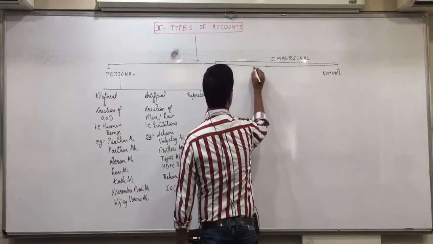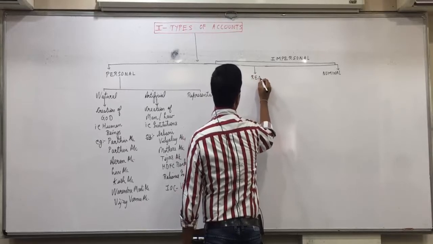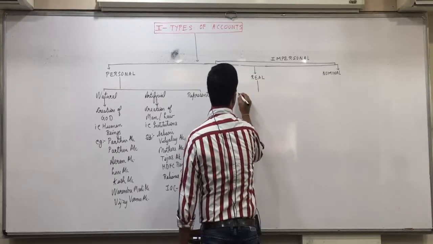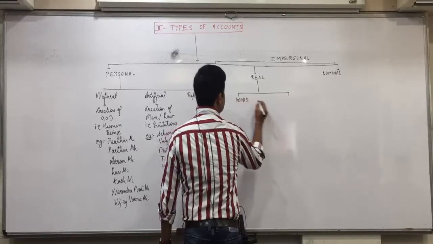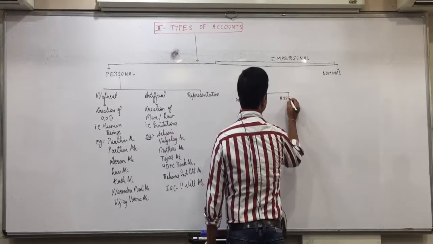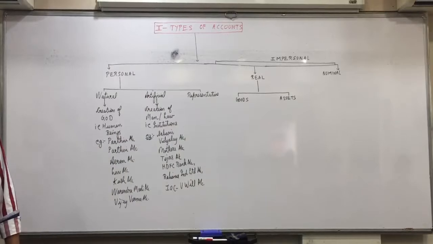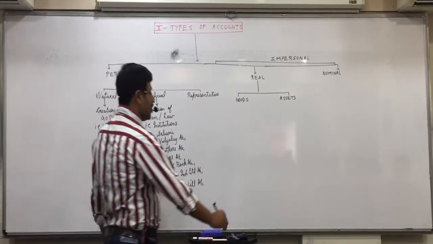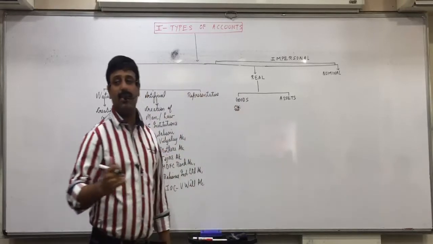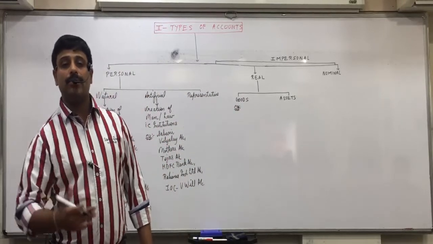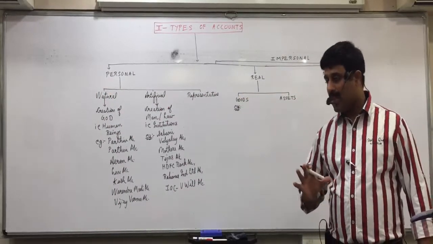Now real account includes two things: one is goods and second is assets. Goods means we already know the meaning: the items in which the business trades, which the business regularly purchases and sells, are called goods.